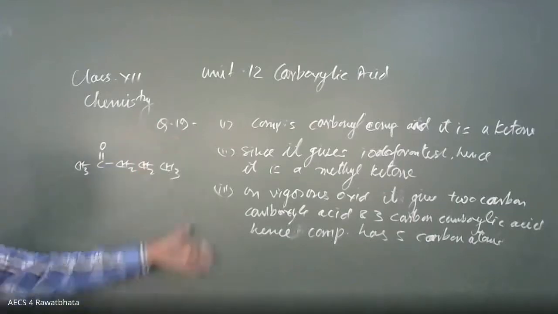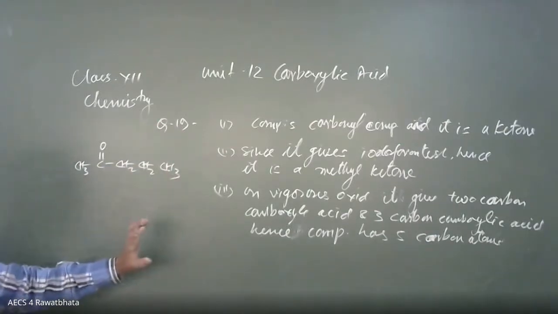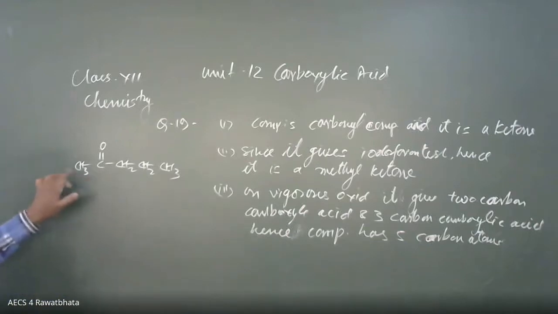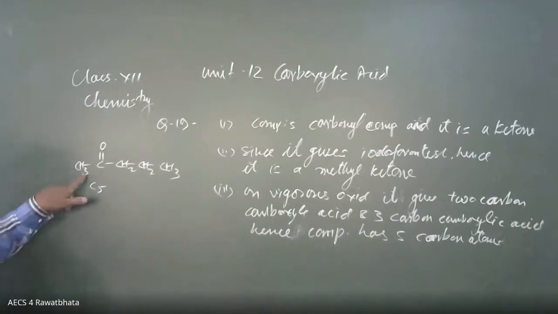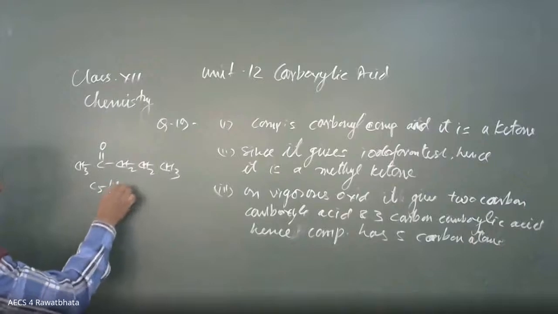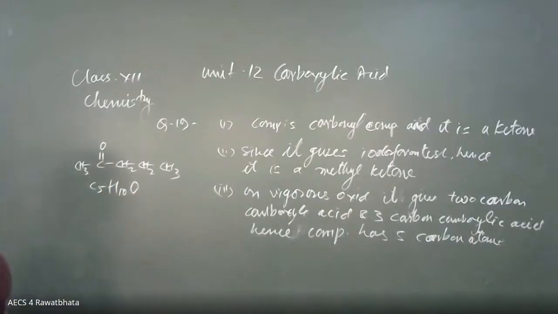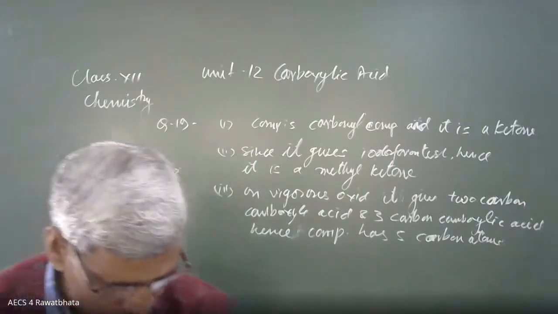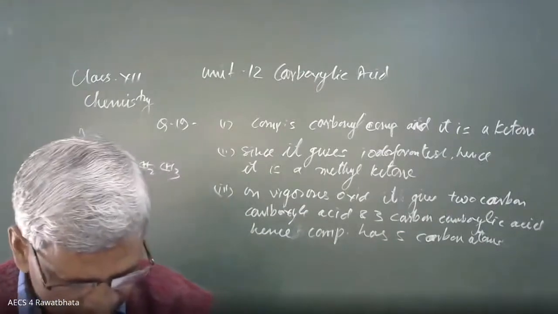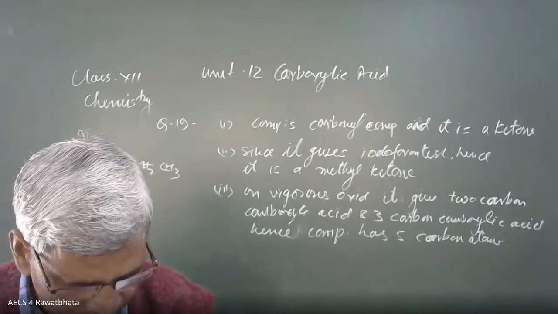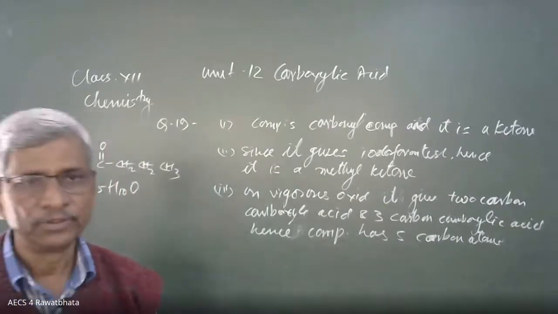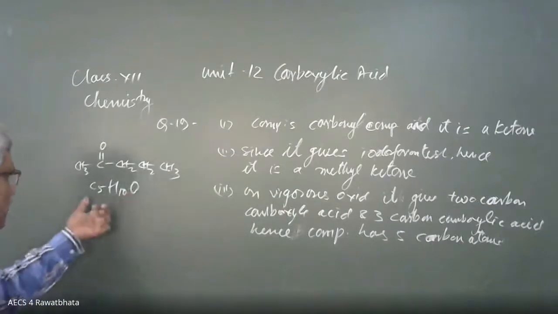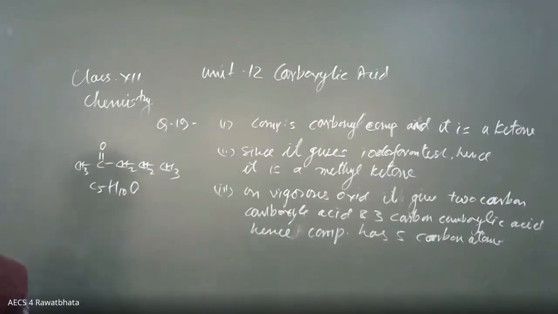On the basis of this information, we can decide the formula of the compound: 1, 2, 3, 4, 5, C5H10O. This is the empirical formula and this is the molecular formula of the compound. We can also take this from the given data: 69.7% carbon, 11.63% hydrogen, and the remaining is oxygen. If you solve from there, you will get the final molecular formula in this way.